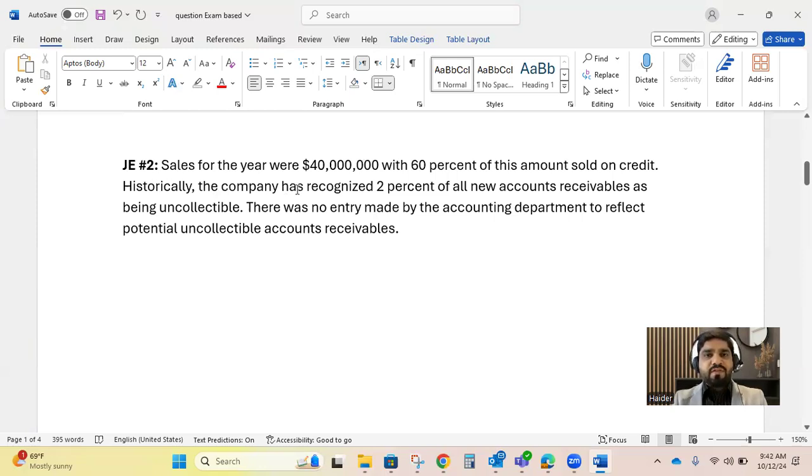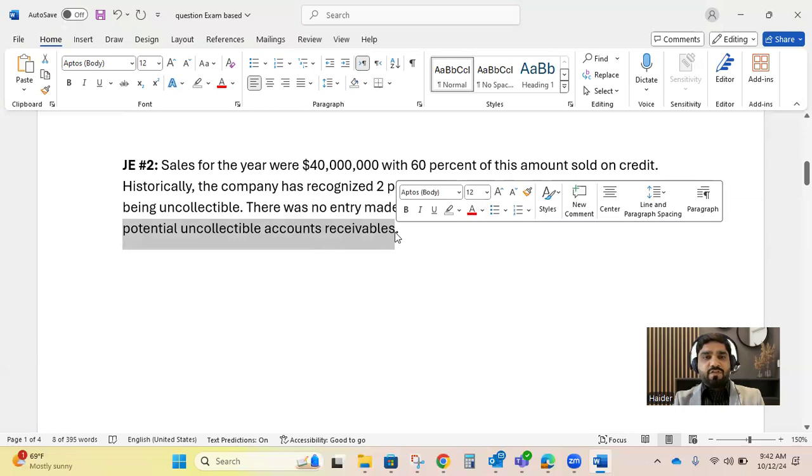Historically, the company has recognized 2% of all new accounts receivable as being uncollectible. So it means they have a practice: they record their bad debts as 2% of their receivables. There was no entry made by the accounting department to reflect potential uncollectible accounts receivable.